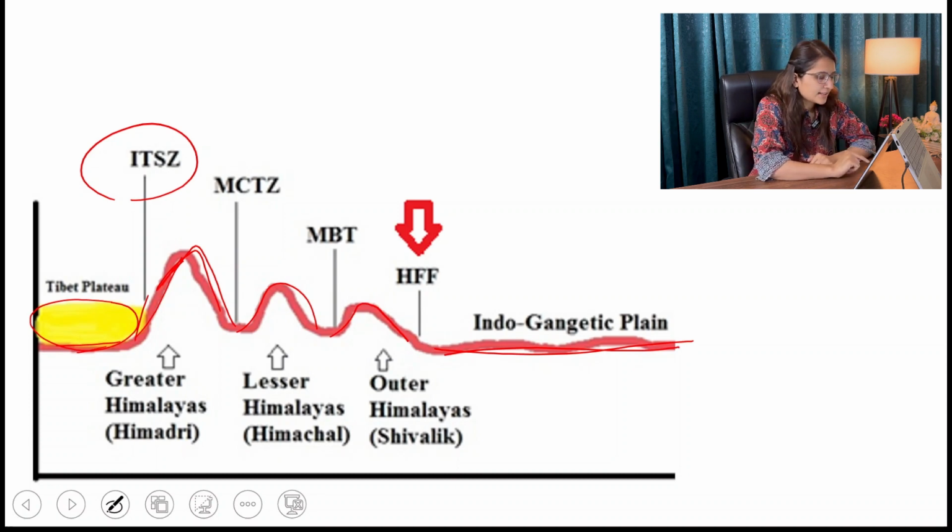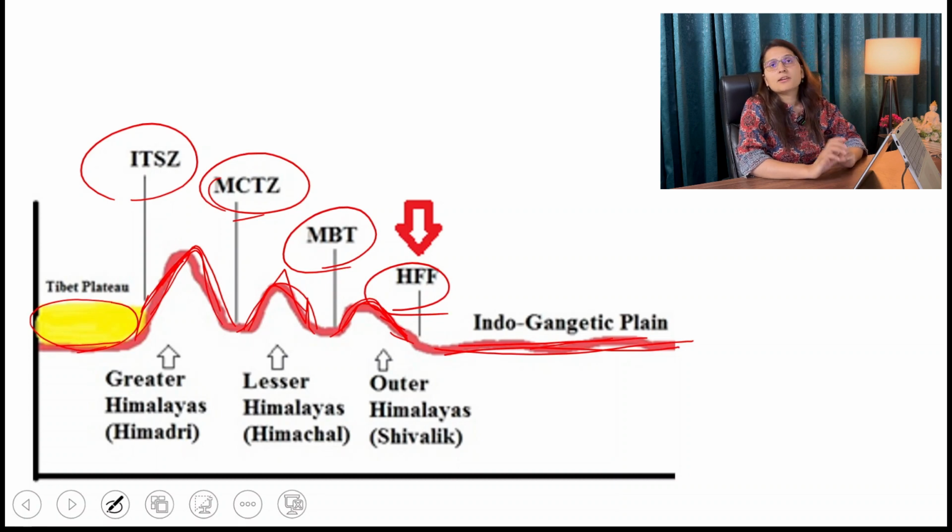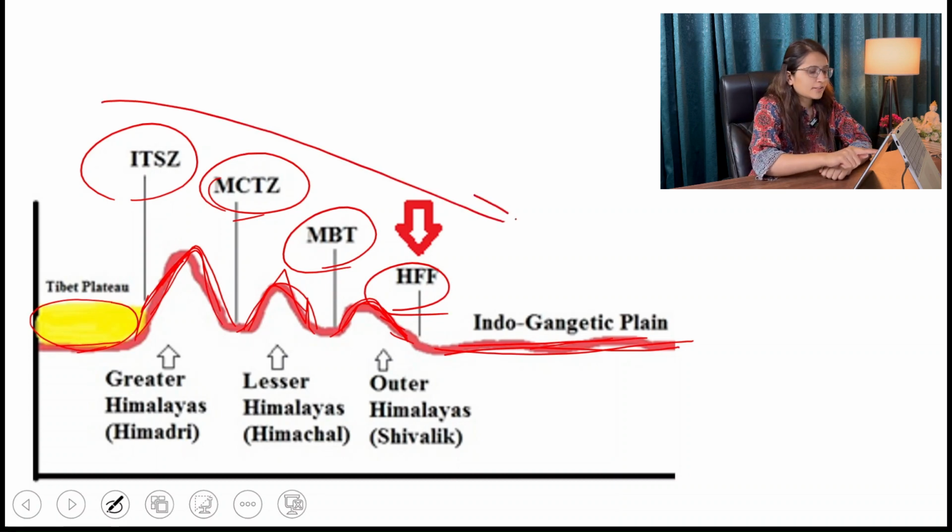Okay, so this is ITSZ. Then from Greater to Middle Himalayas, there is the MCT, main central thrust zone. From Middle to Shivalik areas, it has the MBT, main boundary thrust. And from Shivaliks to the Indo-Gangetic plain, we have the HFF, Himalayan frontal fault. So these four faults are very, very important, which makes this Himalayan region very, very earthquake prone.